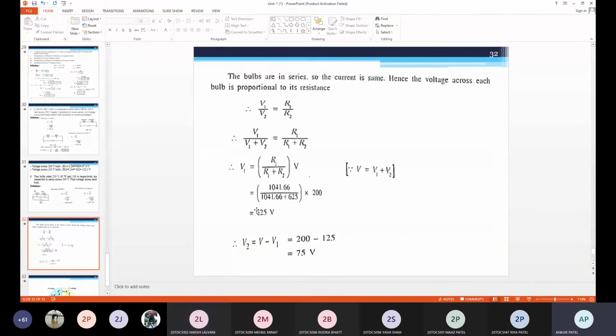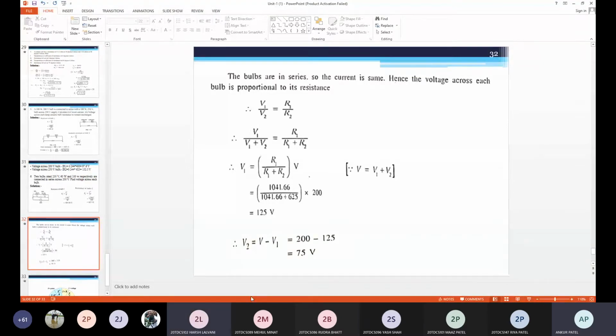Tell me the current through the lamp. Can anyone tell me the current through the lamp? 0.75. Yes, 0.75. We know the power equation, P is equal to V into I. So I is equal to P by V, so 0.75.